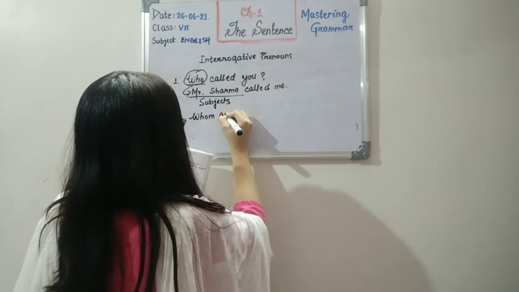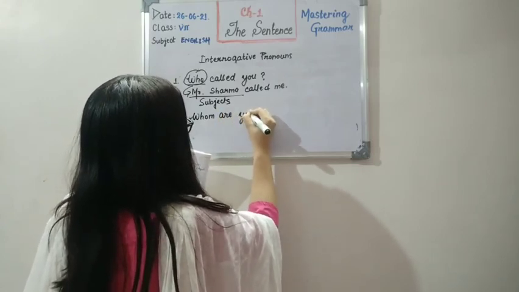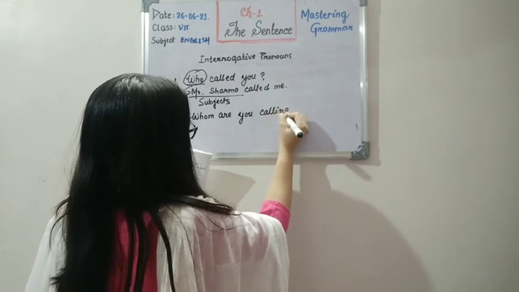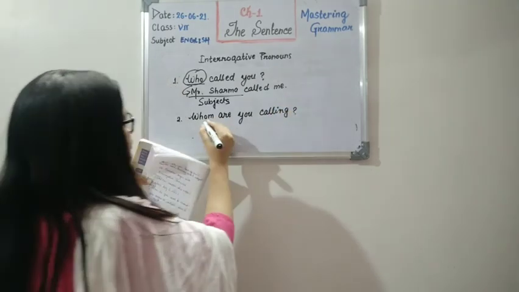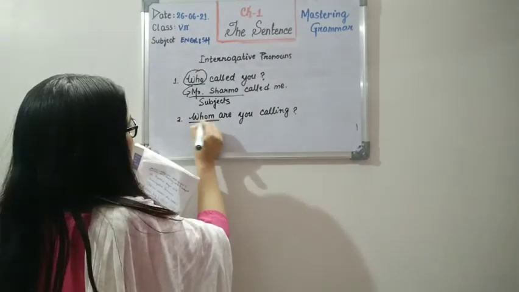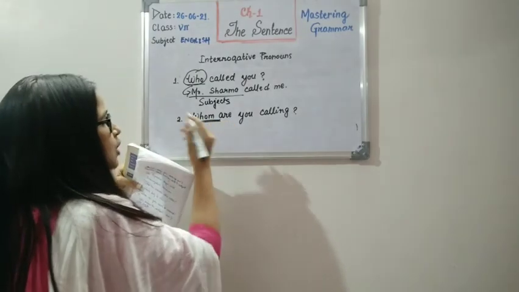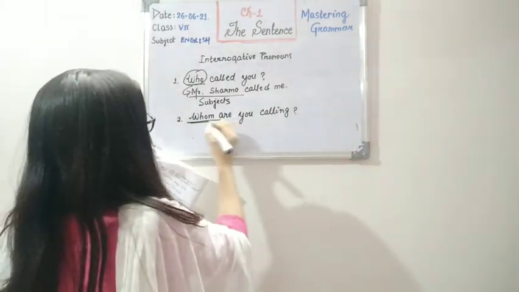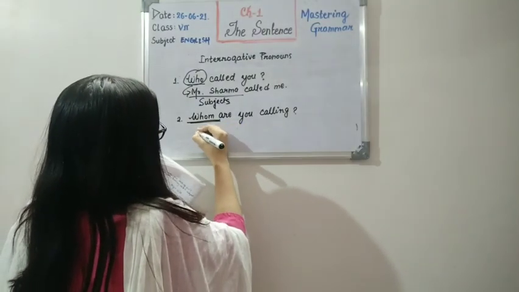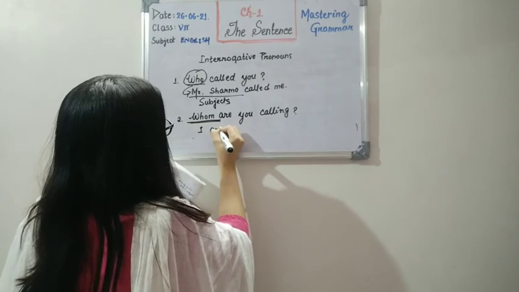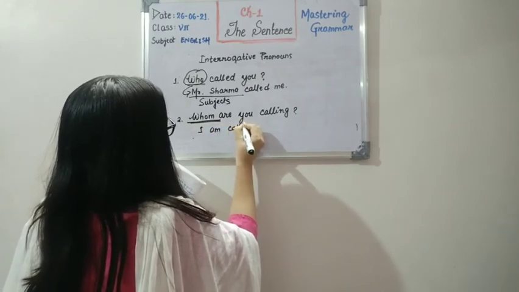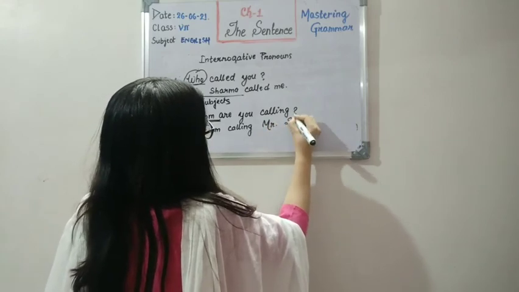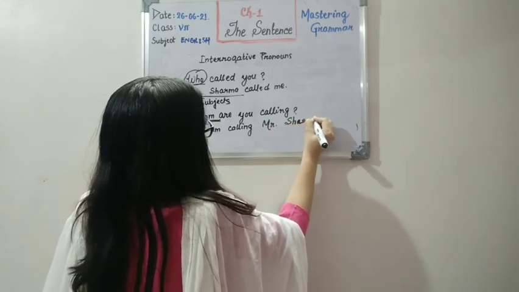Whom are you calling? This is asking about the object, that is, who is the person you are calling. Here you can answer, I am calling Mr. Sharma.